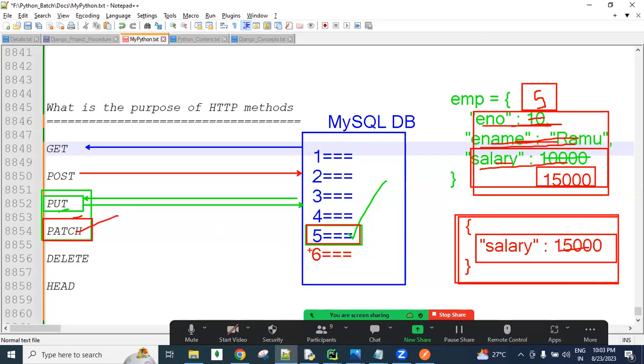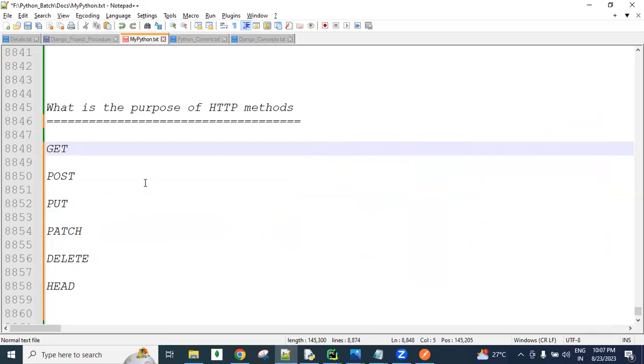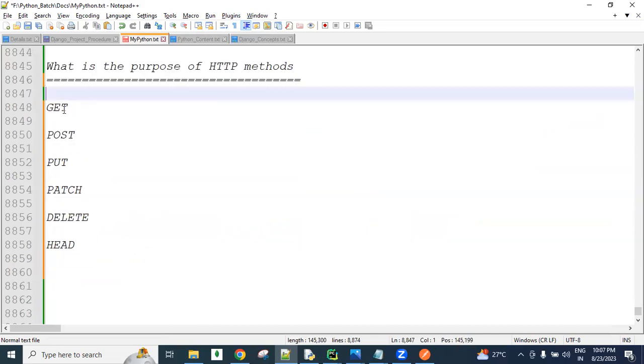And if I want to delete one record here, for example the record with ID 3, then we can use the DELETE method. Like this, we can perform database operations using HTTP methods. Remember, in a database we use SQL commands like create, update, and delete.